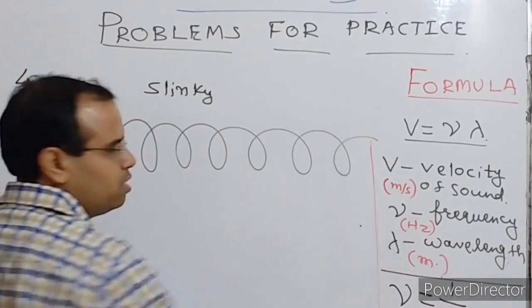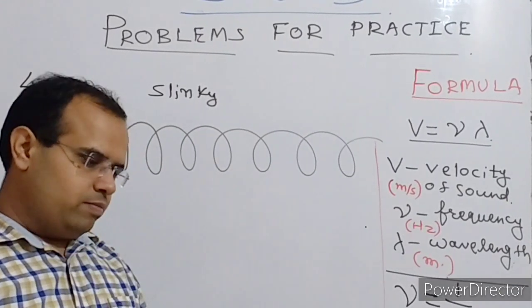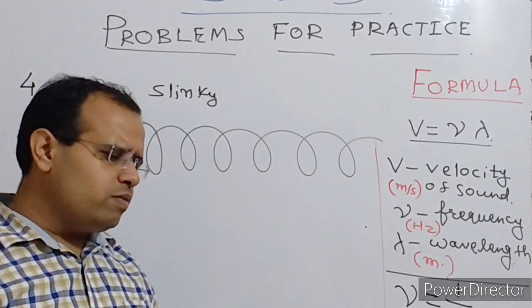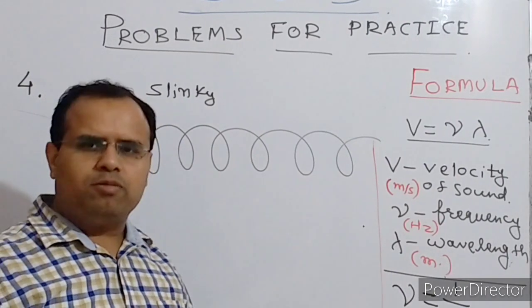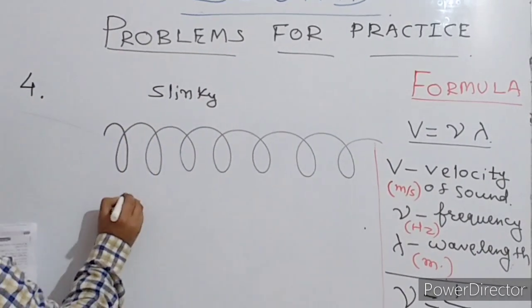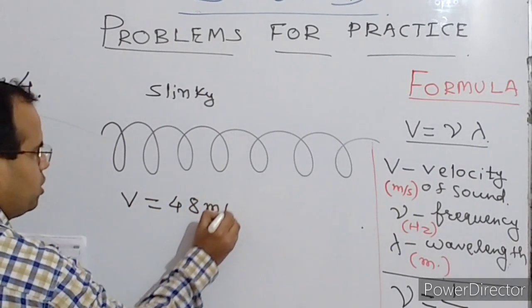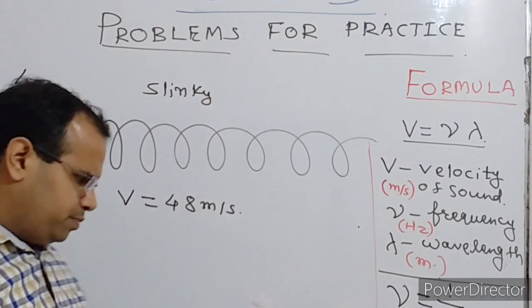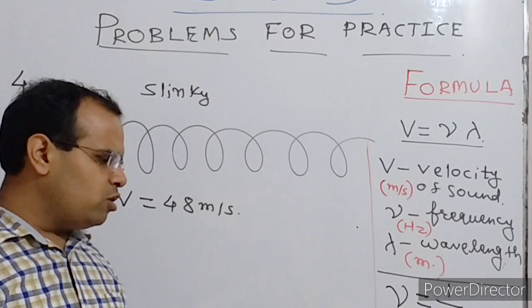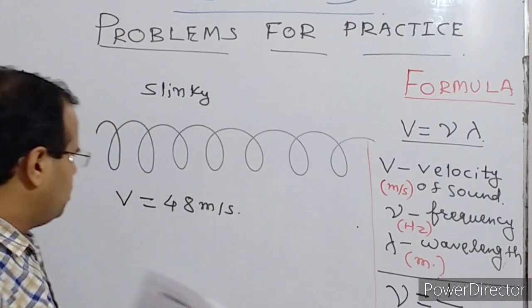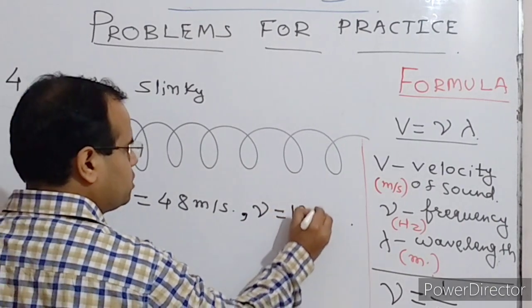Now it is given that the wave proceeds at a speed of 48 meter per second, so the velocity of the wave is 48 meter per second. And each particle oscillates at a frequency of 12 hertz, so frequency is also given, 12 hertz.